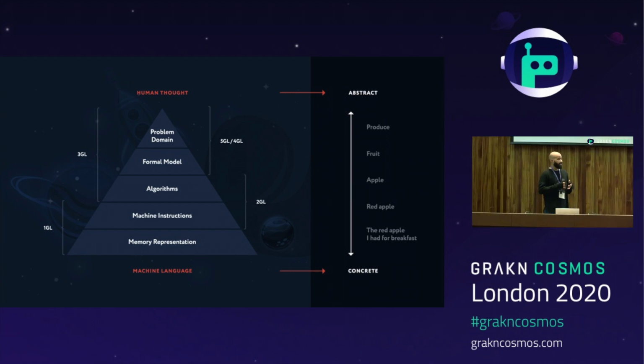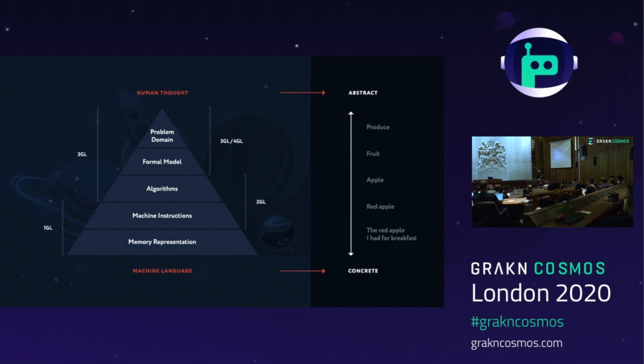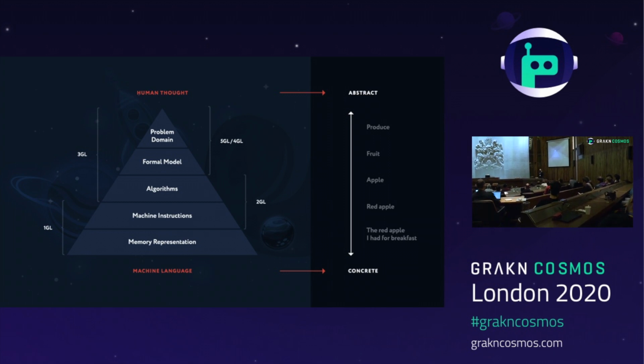For example, I could say the red apple I had for breakfast to represent a very low level of abstraction. If we move up a layer of abstraction, we're now just saying red apple, up another layer apple, up another layer fruit, and then simply produce. Now, if I asked you what I ate and when I ate it, and I only told you produce, you're gonna have a very difficult time figuring out it was a red apple and it was for breakfast. But this is the level of detail that computers require to operate. If something is vague for a computer, we can't expect it to magically figure it out for itself.